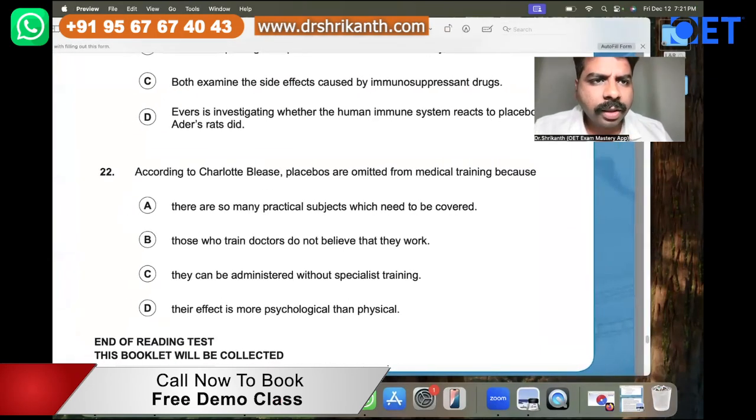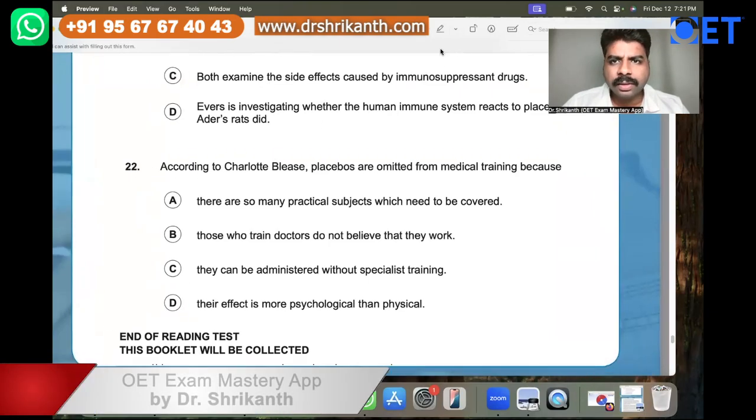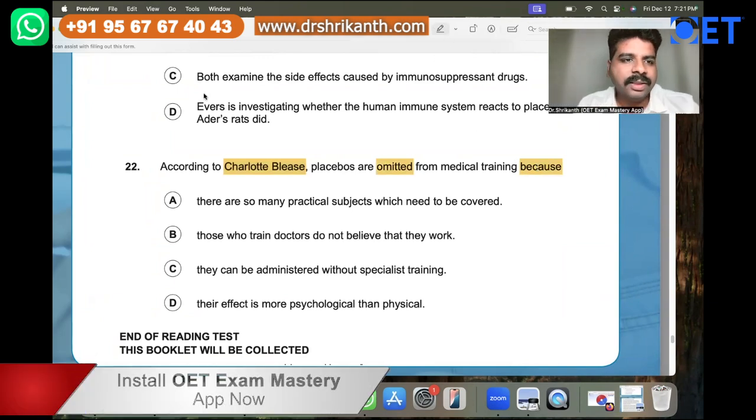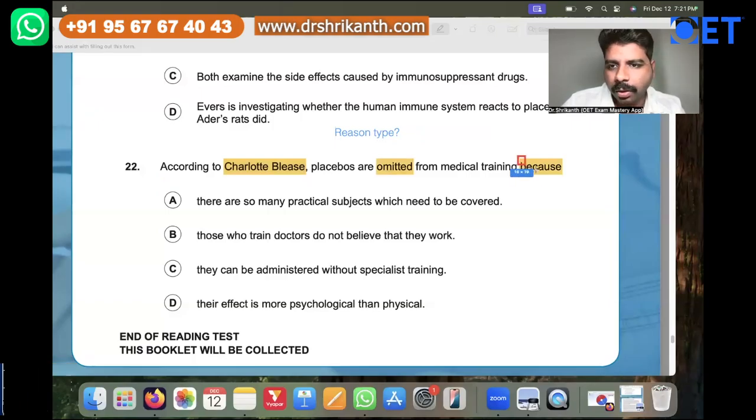Right. So let's read the 22nd question in detail over here. So the 22nd question goes like this. According to Charlotte Bliss, placebos are omitted from medical training because. So what type of question is this? This is a reason type question. Now, why is this a reason type question? Because you can see the word over here, because.